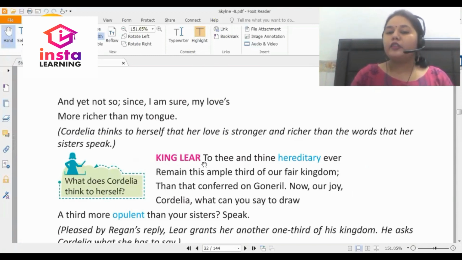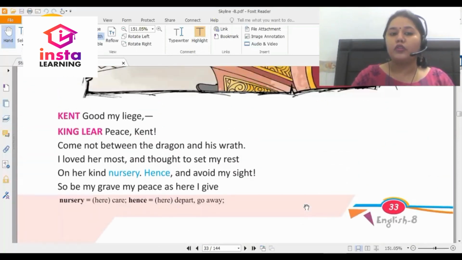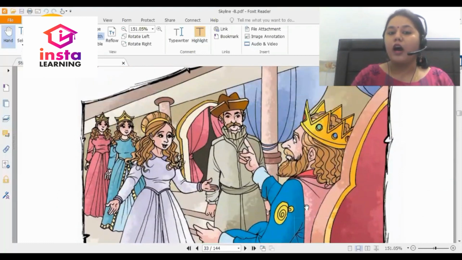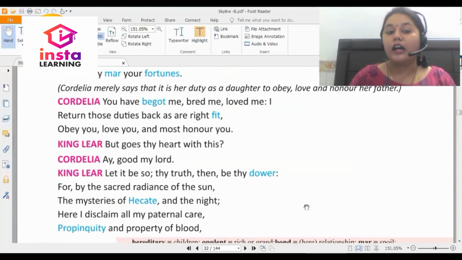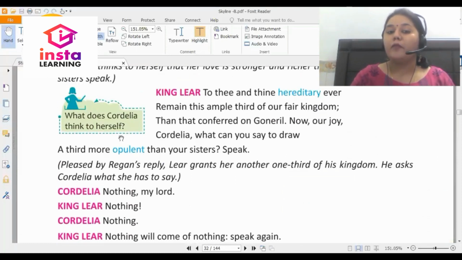King Lear, to thee and thine hereditary ever remain this ample third of our fair kingdom, than that conferred on Goneril. Now our joy, Cordelia, what can you say to draw? And so now again King Lear is asking his third daughter that you need to tell me how much you love me, a third more opulent than your sisters, speak.